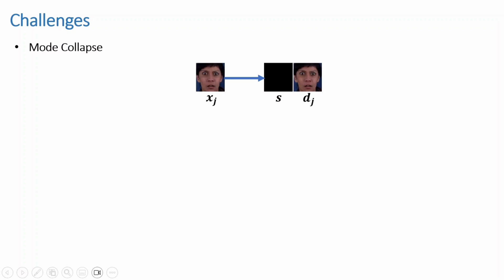One of the challenges is mode collapse. Current approaches to sequential disentanglement rely heavily on conditioning both static and dynamic factors on the entire input sequence. This can result in information leakage, where static information is captured by dynamic components or vice versa. To mitigate this, some methods reduce the dimensionality of dynamic vectors or introduce mutual information loss terms. However, these approaches come with their own set of limitations.